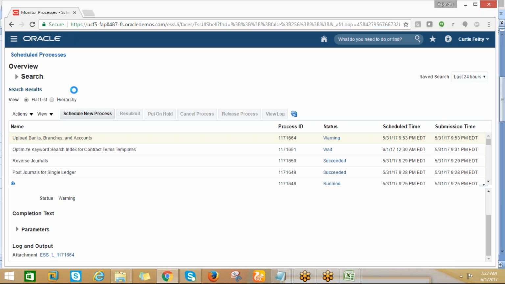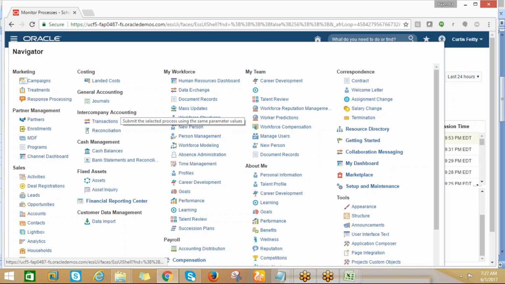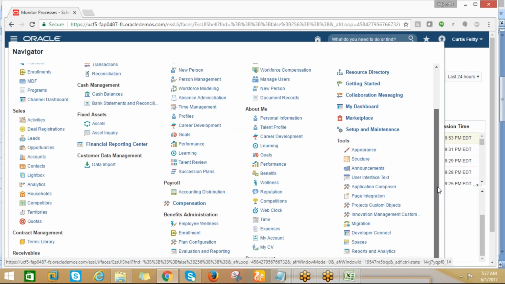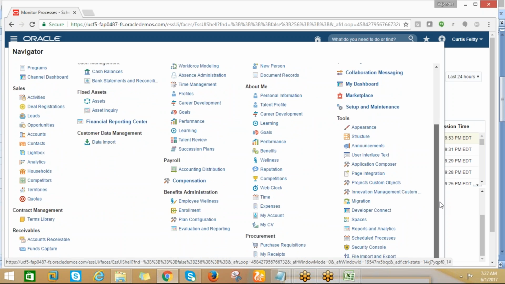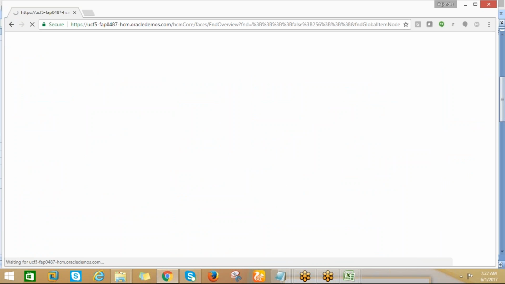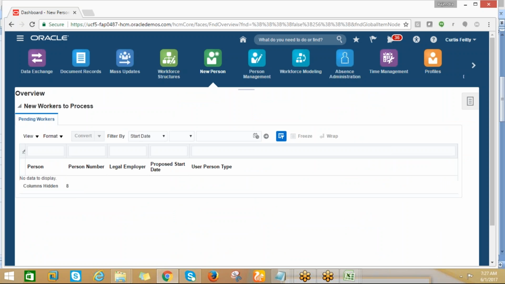In Oracle Cloud we have two things: you can upload the setups and you can upload the transactions as well. You can do both. In PeopleSoft, I think for very few master tables or very few configurations they have provided that kind of facility, but it is mostly for the transactions.